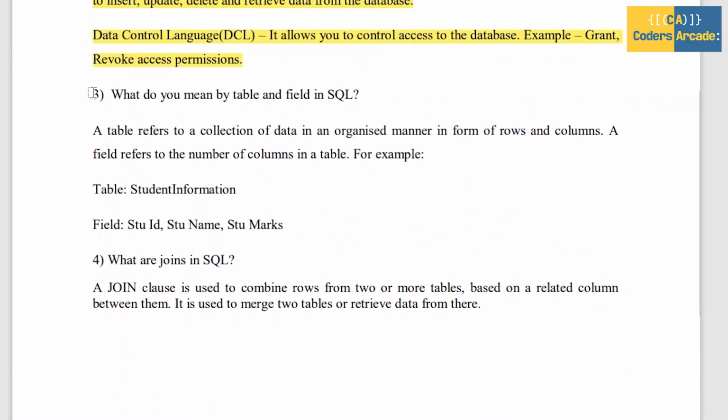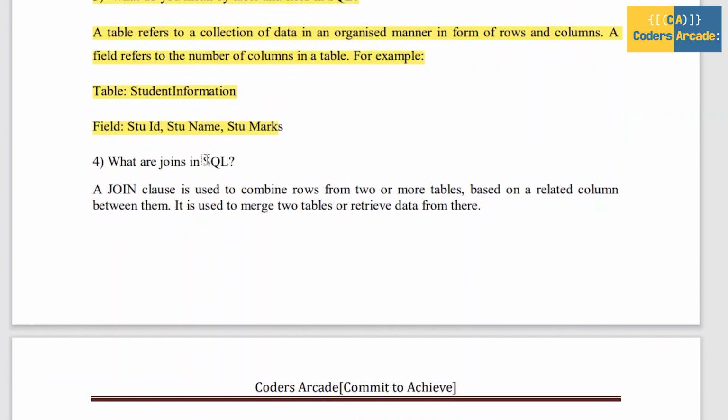Next, moving on to the third question. The third question is, what do you mean by table and field in SQL? A table refers to a collection of data in an organized manner, and a field refers to the columns in a table. For example, consider student information as a table, and student ID, student name, student marks. These are all the columns of the student information table, and this is called table and fields in SQL.